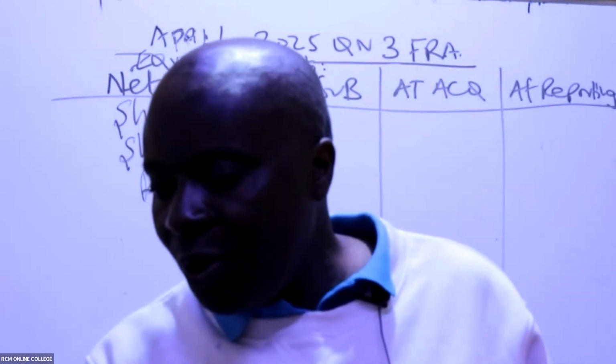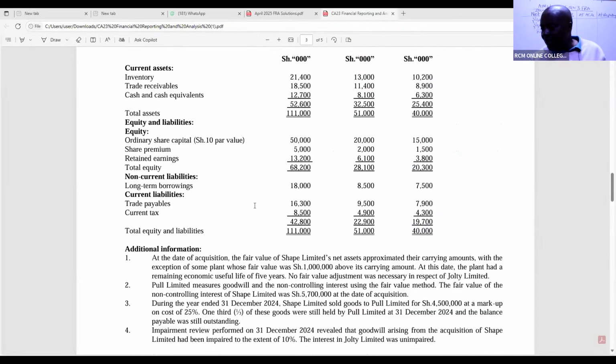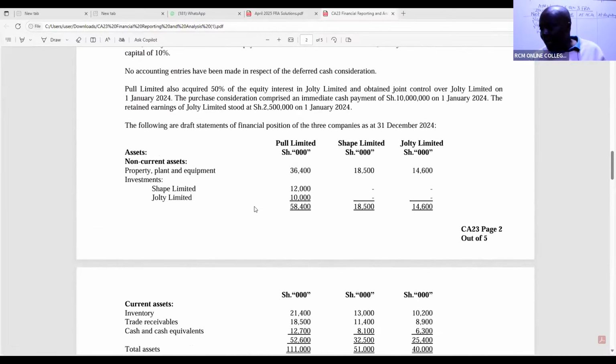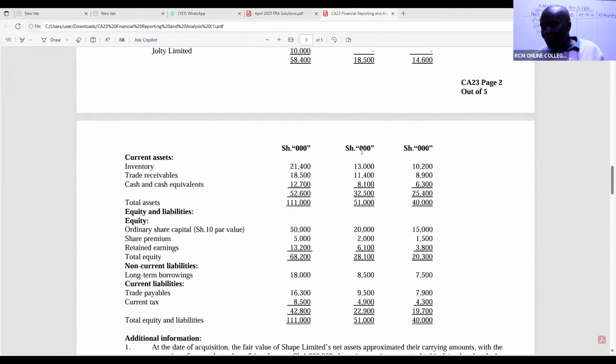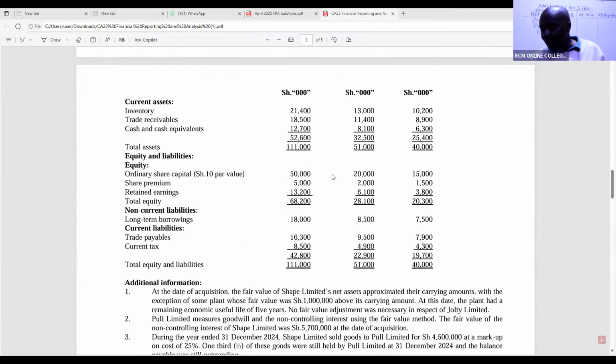So then what I will do, I will come right away here, ladies and gentlemen. In this case here, we know that our SHAPE Limited, the subsidiary, is here. So I want the share capital. So where is the share capital of SHAPE? You can see share capital of SHAPE, the middle one, is 20,000.